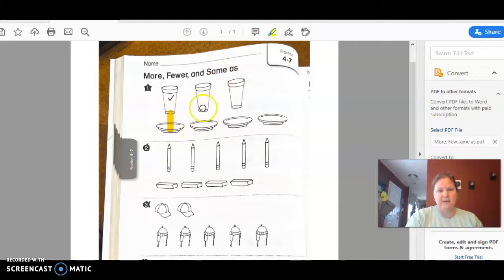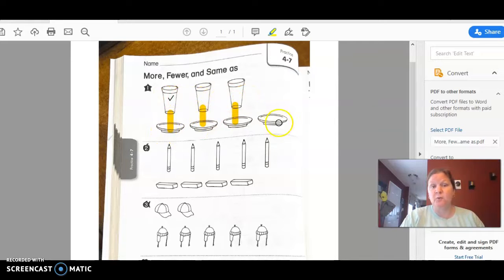So look, they have a match, and a match. Which one doesn't have a match? Yeah, this last plate doesn't have a match. So there's more plates than cups. Or I could say there are fewer cups than plates. Say it with me. There are more plates than cups. There are fewer cups than plates.